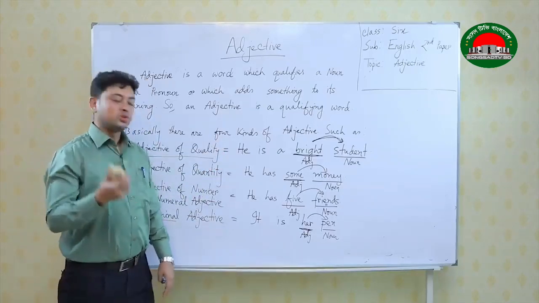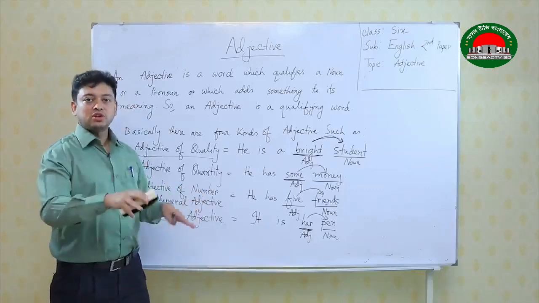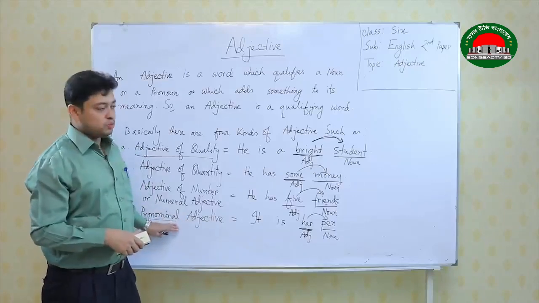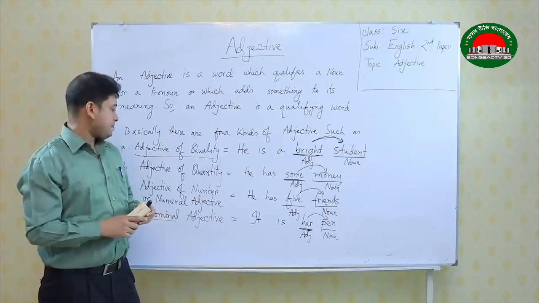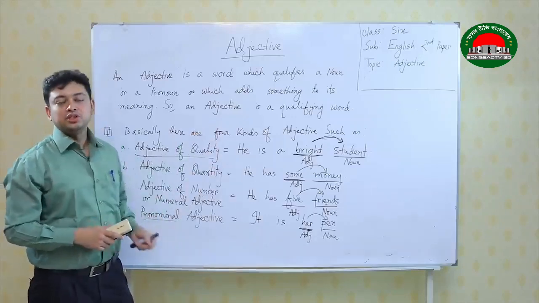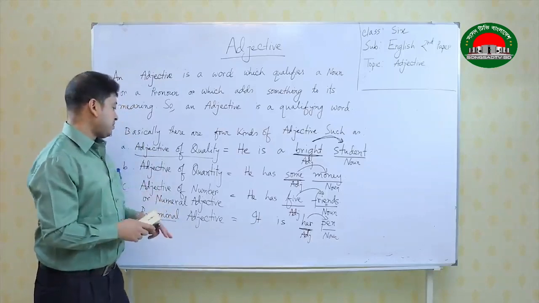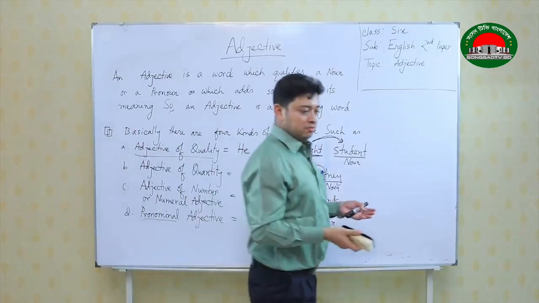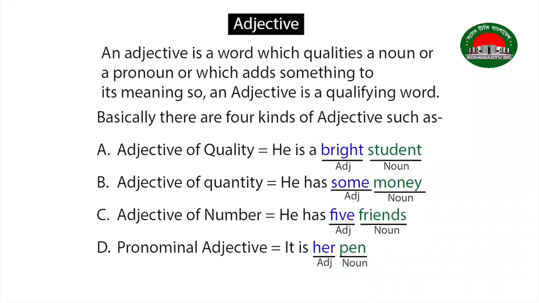Now, we shall move on to the classification of adjective of number or numeral adjective, because it has got some other ideas, and the pronominal adjective as well, because pronominal adjective can be classified in other 4 ways or 5 ways. So, please write down the example in your copies, then we shall write down adjective of number and we shall discuss more on adjective of number or numeral adjective or pronominal adjective. So, please write down these examples in your copies.